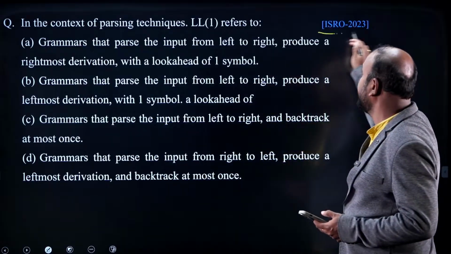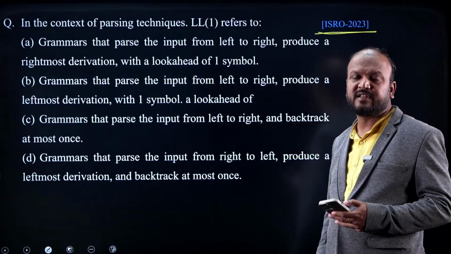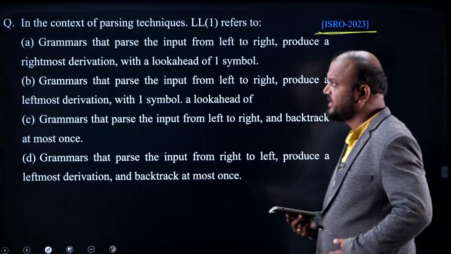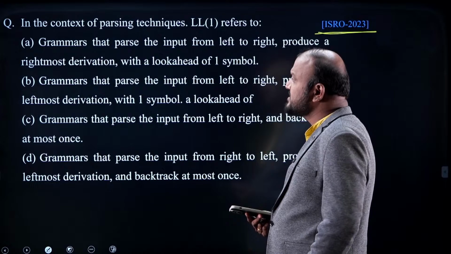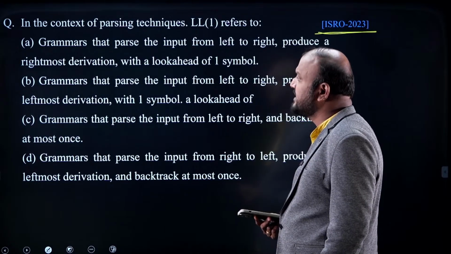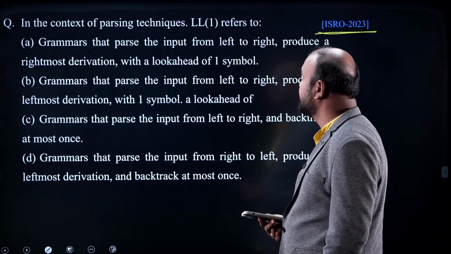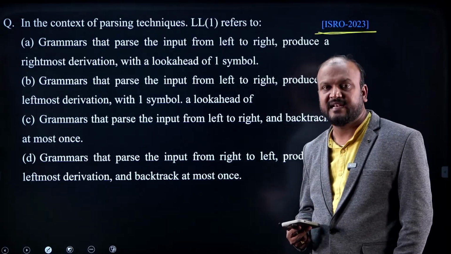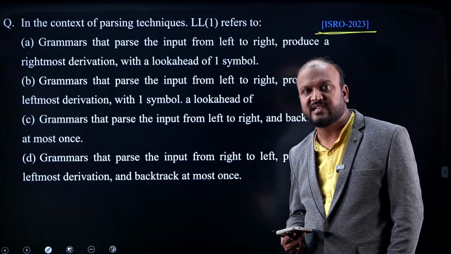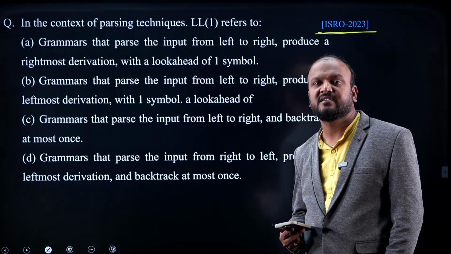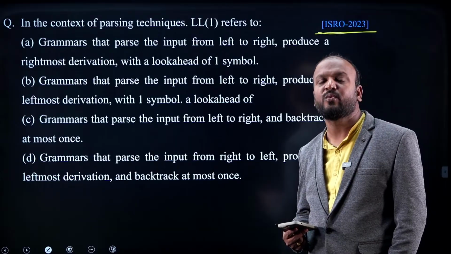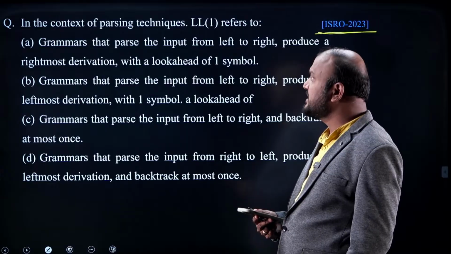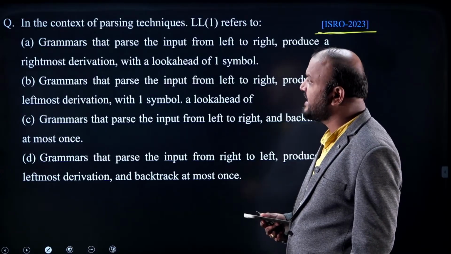It is the latest, the ISRO 2023 paper which happened in January 2024, but we call it the 2023 ISRO paper only. In the context of parsing techniques, what is LL(1)? The first L stands for left to right scanning of the input, the second L stands for leftmost derivation, and the 1 indicates the lookahead symbols, meaning that by looking at one input terminal at a time it can take the parsing decision.